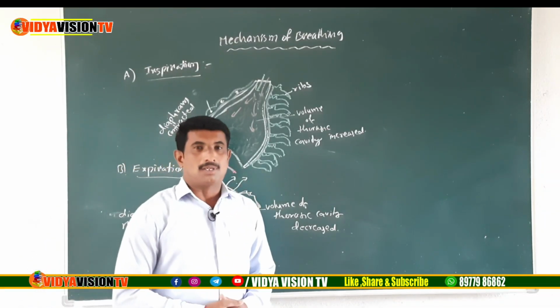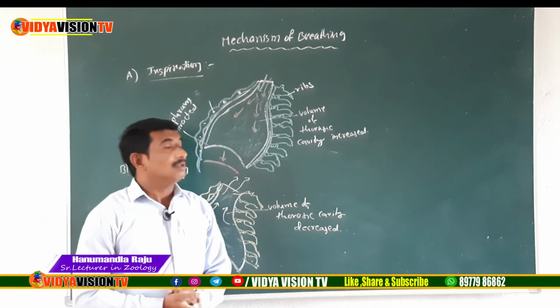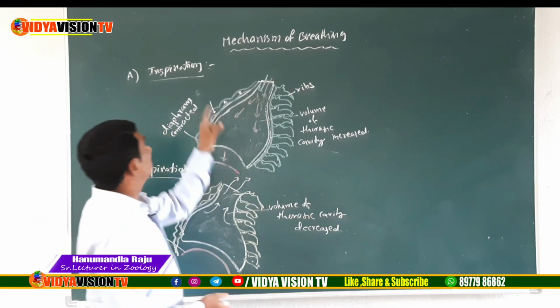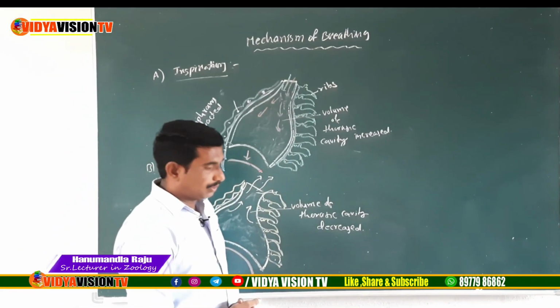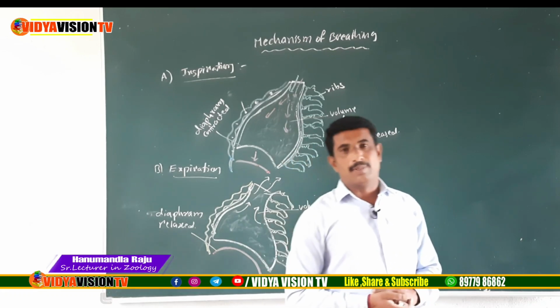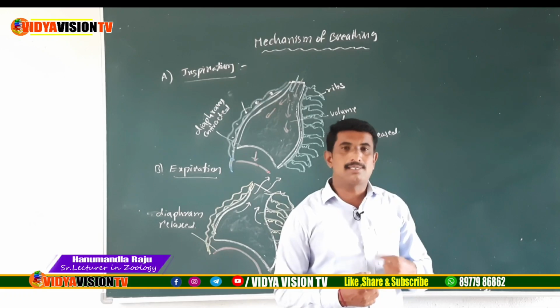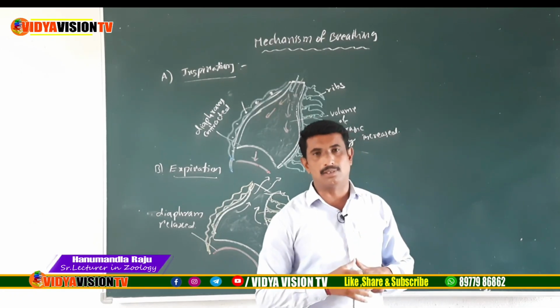Hello children, now we'll discuss the mechanism of breathing. The mechanism of breathing consists of two steps. One is inspiration and the second one is expiration. Do you know already, children, what is the meaning of respiration? Simply, the air enters into the lungs, next the air is sent out from the lungs. That is called respiration. It is a simple process, children.